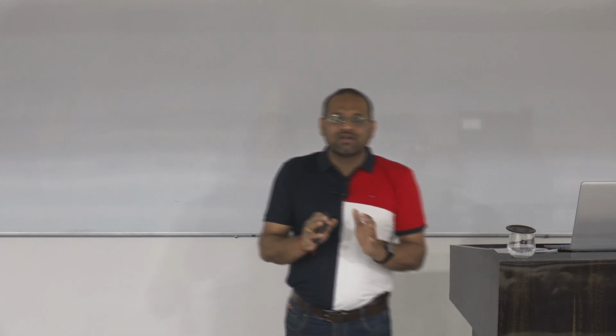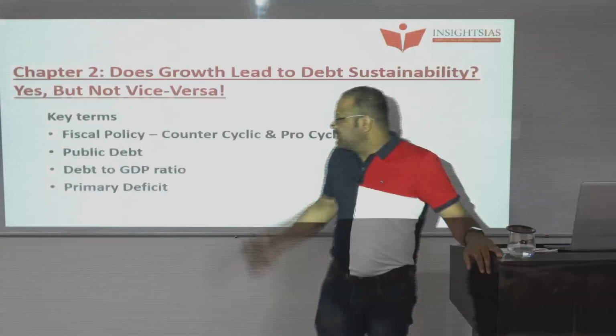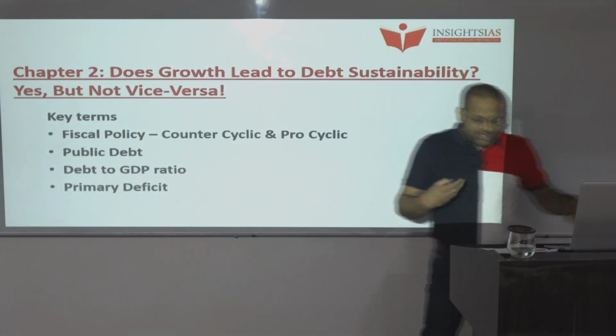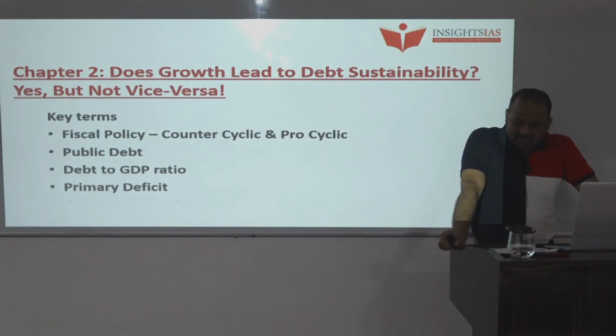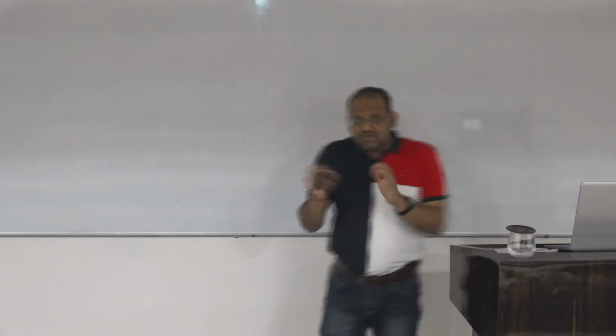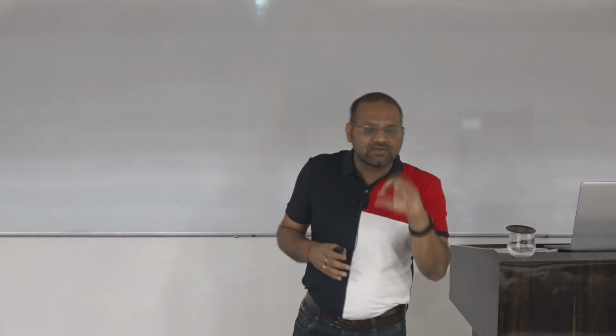If my family's or my country's growth is good, then I can pay back the loans which I have taken. If not, then it is a crisis scenario. So the debt to GDP ratio indicates the country's ability to pay back its debts. It is expressed as a percentage. In 2019, it was somewhere around 72%, and based on this percentage, investors will take the decision to invest in the economy.